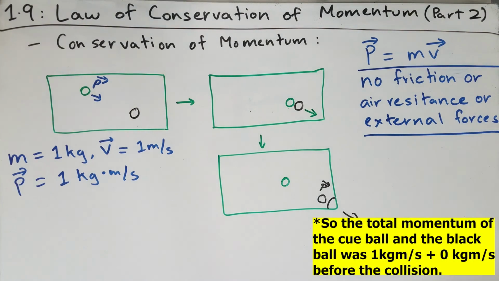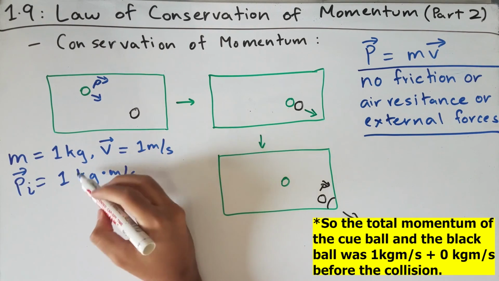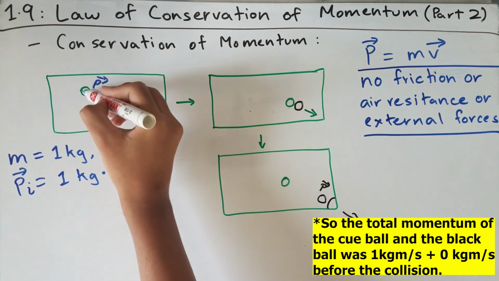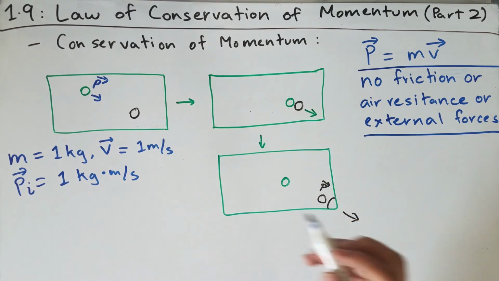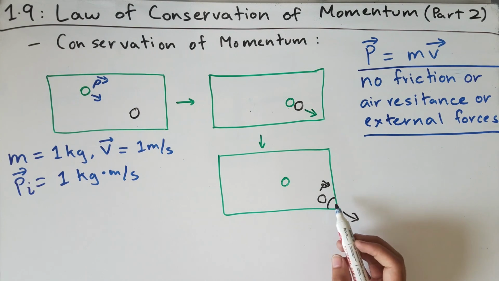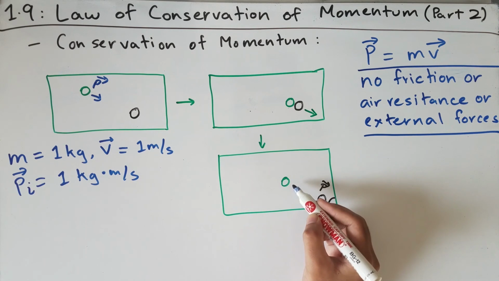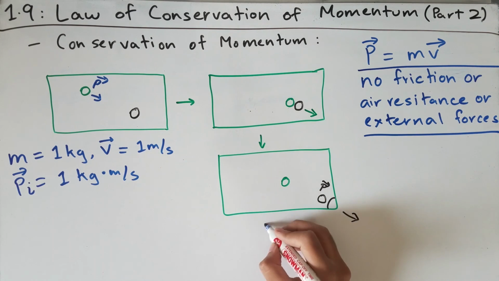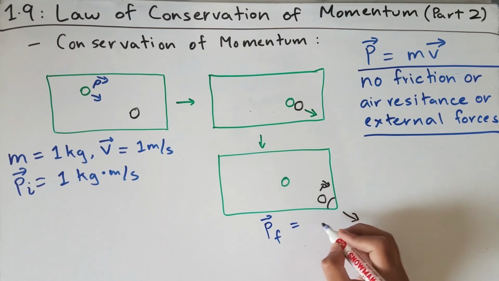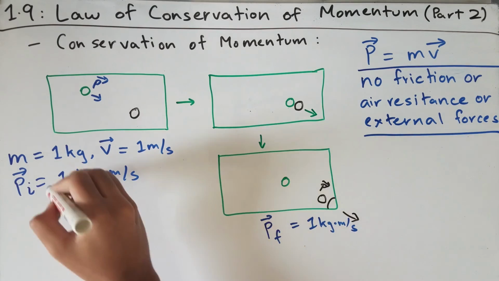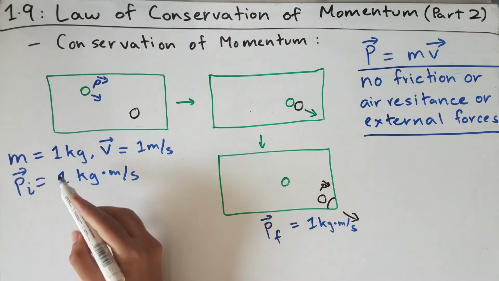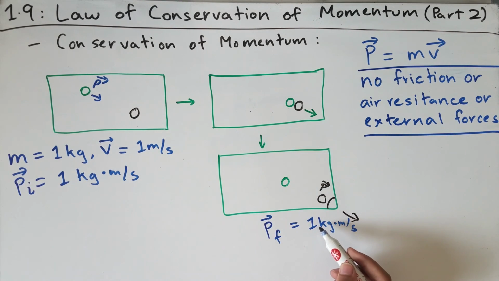And so we know that the initial momentum of the system was 1 kilogram meter per second of the original cue ball plus the momentum of the black ball, but that momentum was 0. In this case, when we hit the ball, all the momentum from the cue ball was transferred to the black ball, making the final momentum of the system equal 1 kilogram meter per second. So we can see in this case that the total momentum of the system before the collision and after the collision is the same. The momentum has been conserved and there's no change in the overall momentum of the system,